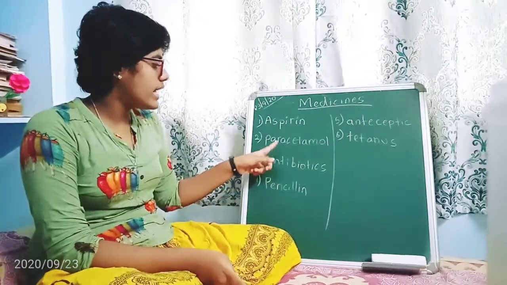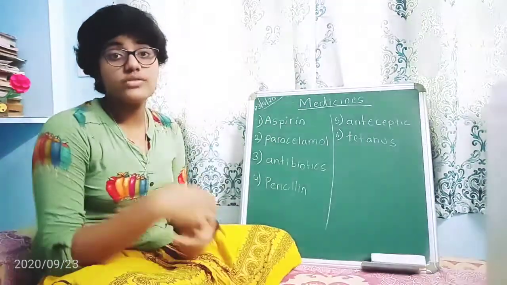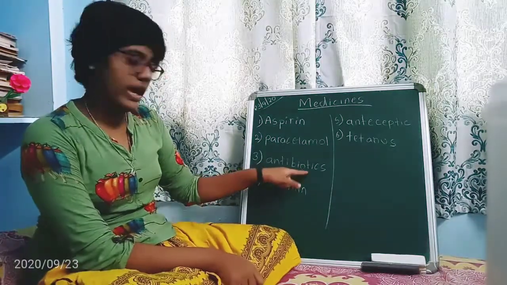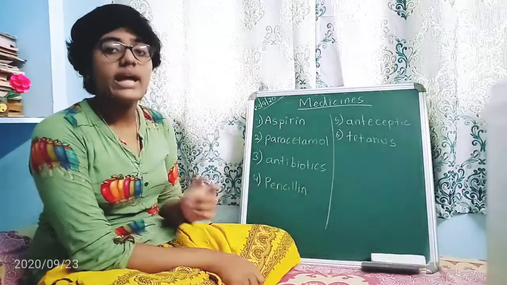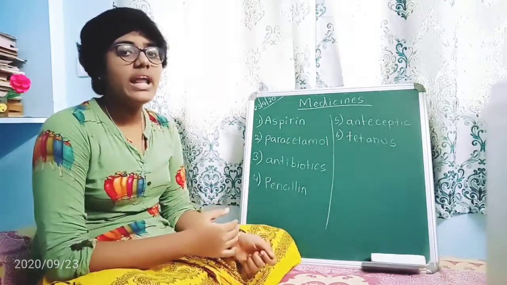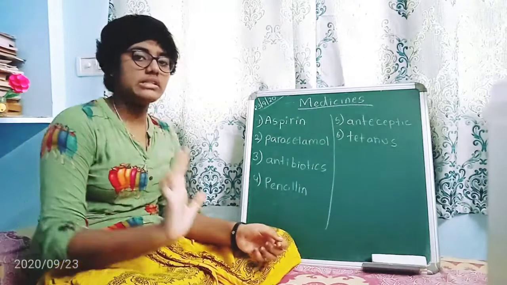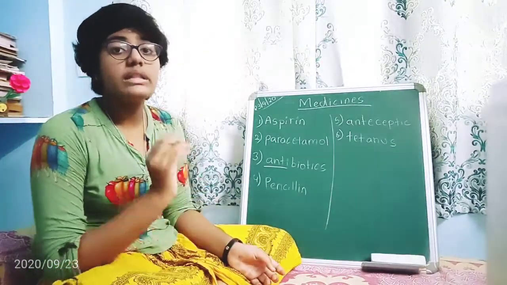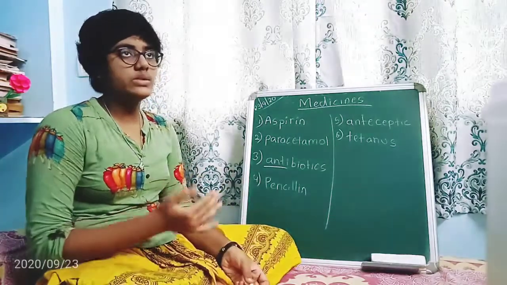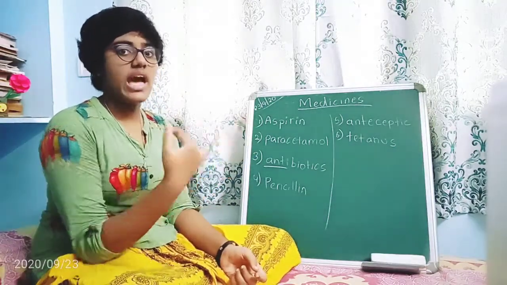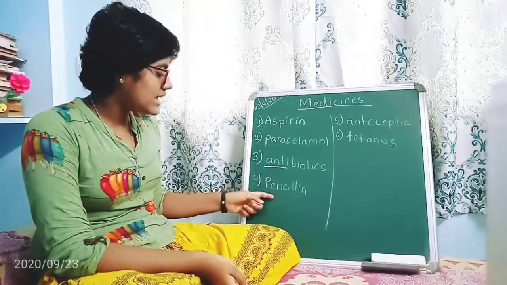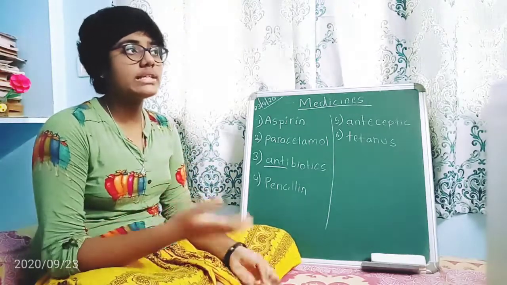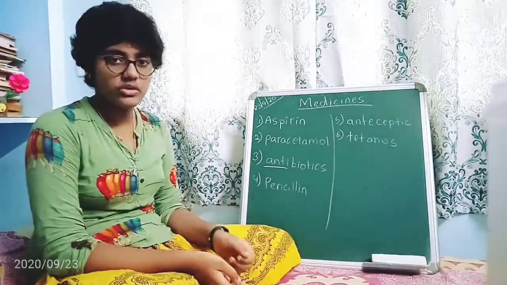Okay. The next comes paracetamol. Paracetamol is used for multi-purpose. For fever, we'll use paracetamol. Next come antibiotics. Antibiotics are against the disease. Like in antibiotics, we can find many things. Here the anti is the negative form. Okay, anti means the negative form. So whatever the disease we are getting, to fight against it, anti to it. Okay. The next comes the penicillin. Penicillin is used for many things like for fever. It's like an injection. Okay.